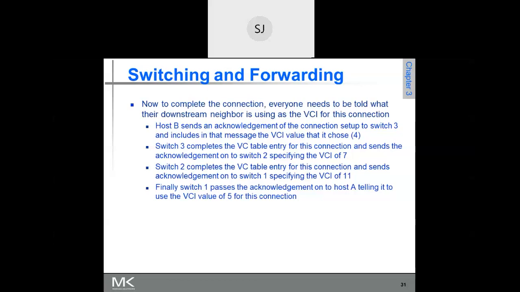Here the source is not just a sender. The source will send a control frame, that means a request frame, request packet. That request packet goes through the selected path all the way to the destination, the receiver, host B. After receiving the connection request, host B will acknowledge, and that acknowledgement comes back through the same path to the source. So that time consumed is 1 RTT, round trip time.